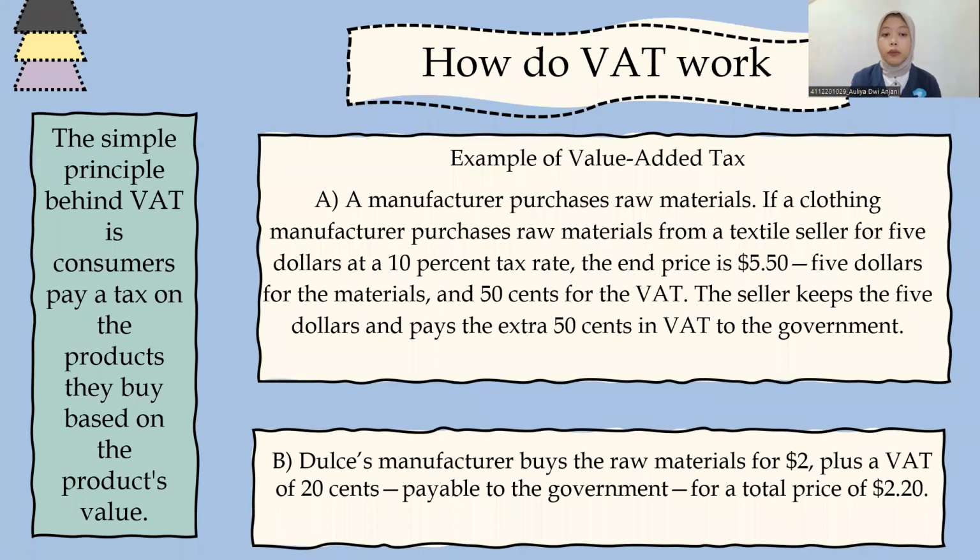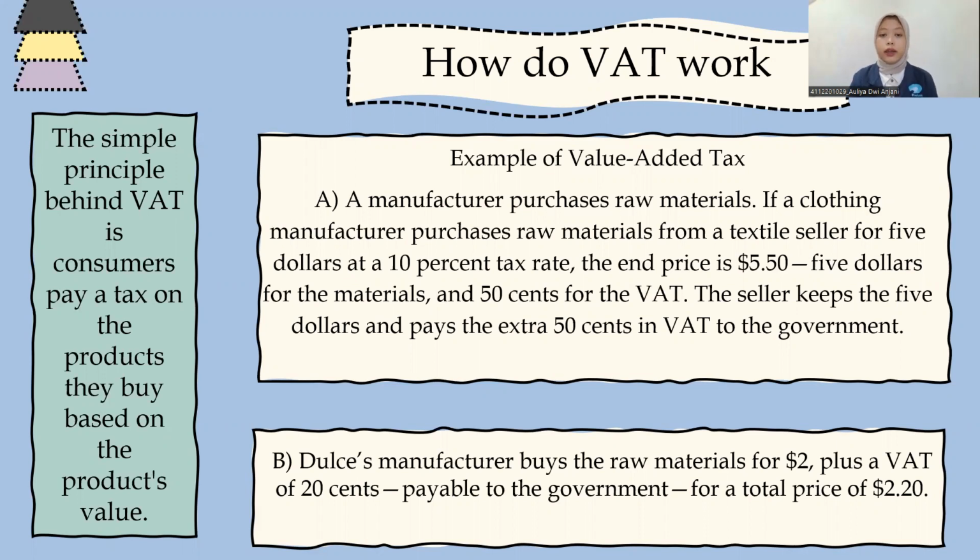If a clothing manufacturer purchases raw materials from a textile seller for $5 at the 10% tax rate, the end price is $5.50. $5 for the materials and 50 cents for the VAT. The seller keeps the $5 and pays the extra 50 cents in VAT to the government.